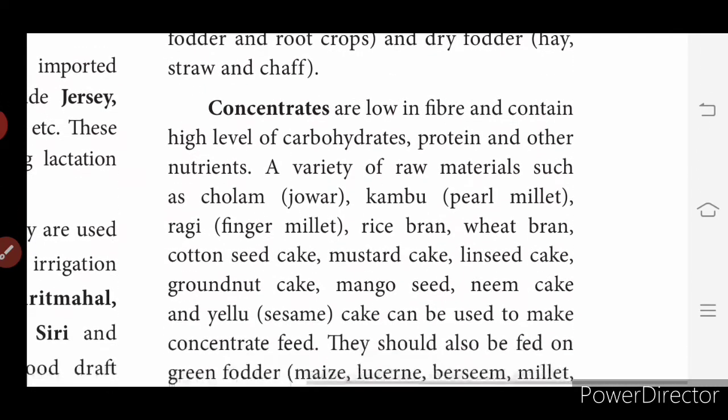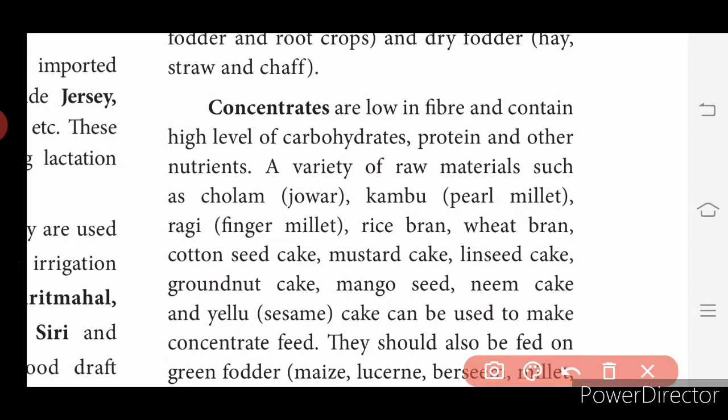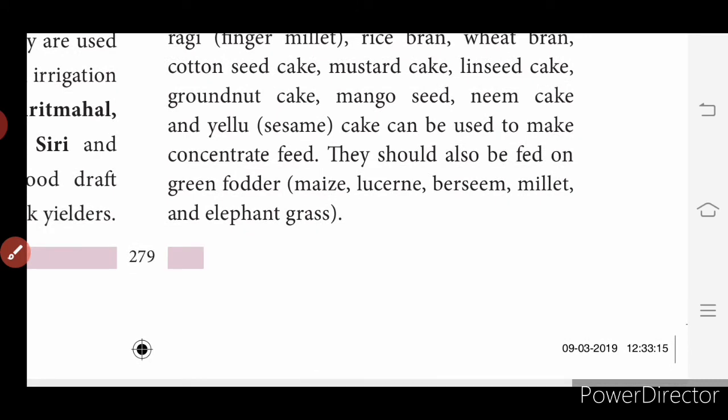So what are concentrates? They are low in fiber but rich in carbohydrates, protein and other nutrients. A variety of raw materials such as cholam, kambu, ragi, rice bran, wheat bran, cotton seed cake, mustard cake, linseed cake and groundnut cake, mango seed, neem cake and yellow maize can be used to make concentrate feed. They should also be fed on green fodder, that is maize, lucerne, berseem, millet and elephant grass.